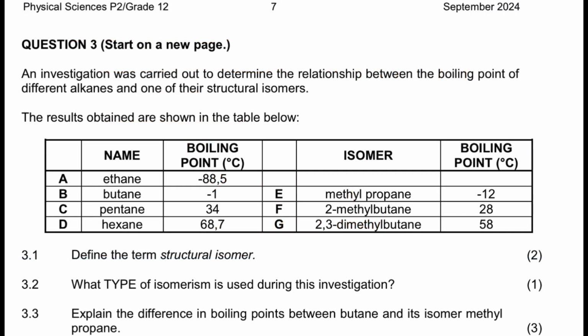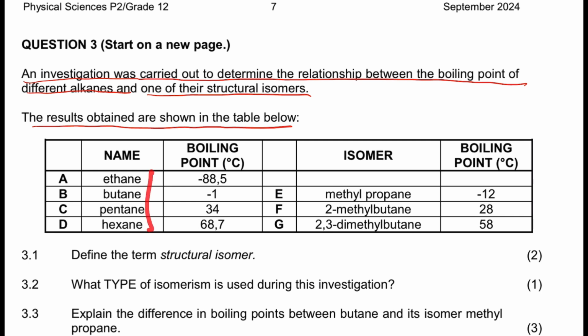Let's look at question 3. It's the physical properties and intermolecular force. The investigation was carried out to determine the relationship between the boiling point of different alkanes and one of their structural isomers. The results obtained are shown in the table below. If you look at this table, guys, we have compounds, which are the alkanes, the straight chains, if you look at them from A to D, and their boiling points, right? Now if you look at E to G, they are isomers of these ones, right?